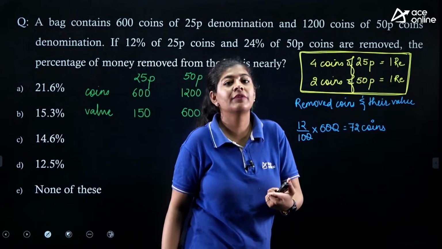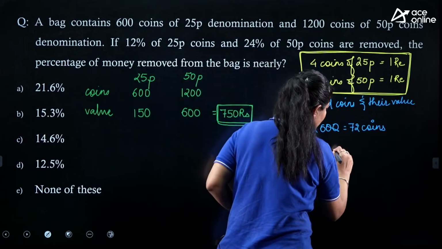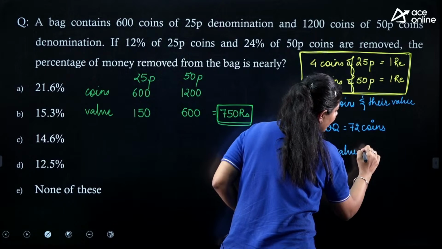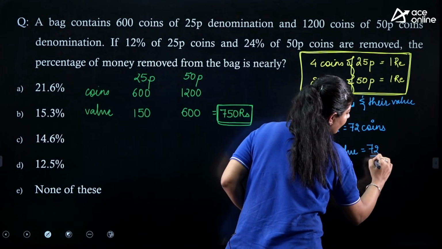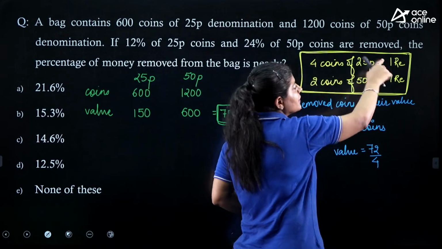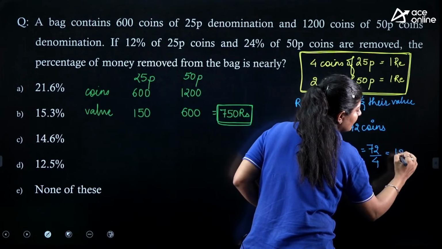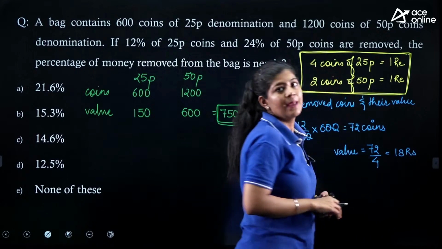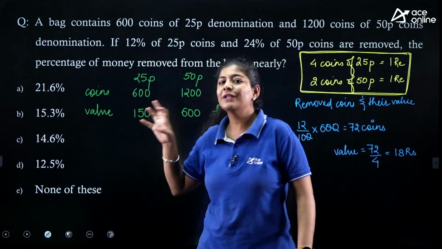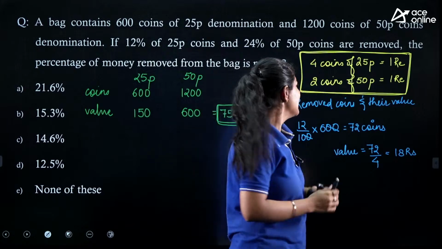But we also need to find out the value. So to find out the value, what can we do? We can divide this 72 by 4, as we know that 4 coins will become 1 rupee. So when we divide it, what are we getting? We are removing 18 rupees. Basically, out of 150 rupees, we are removing 18 rupees from it.